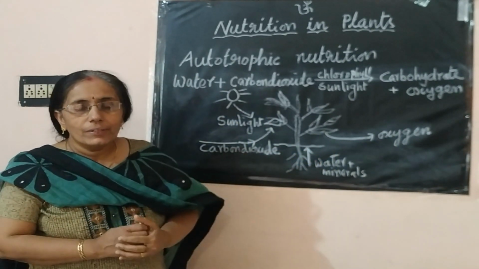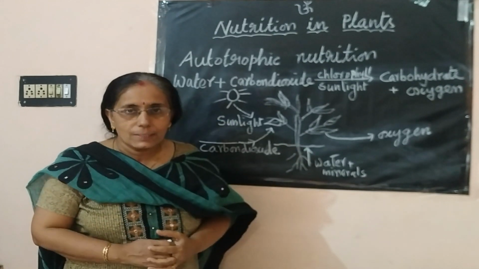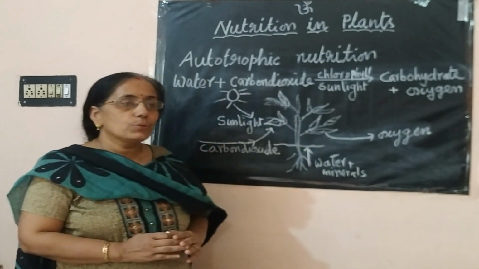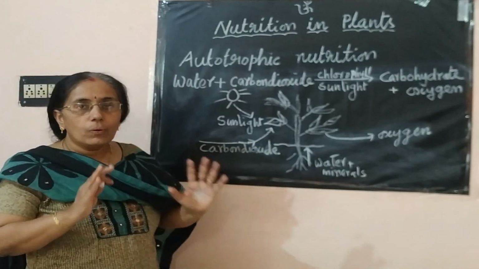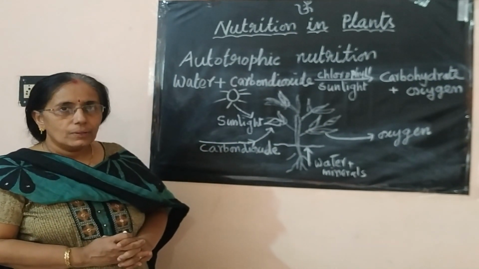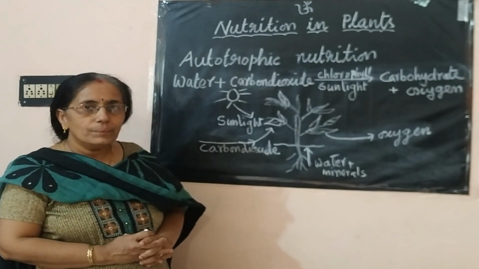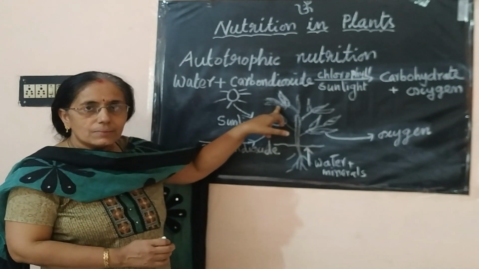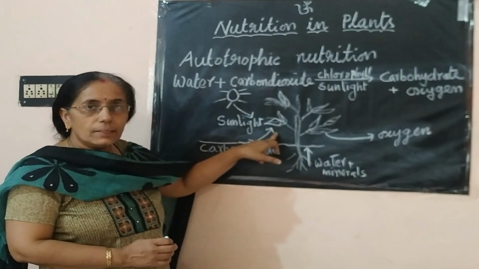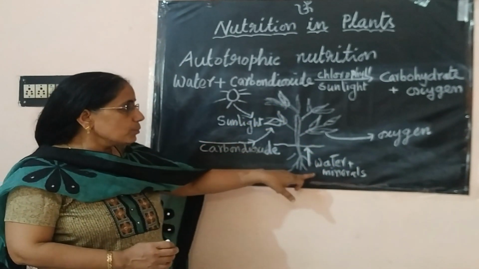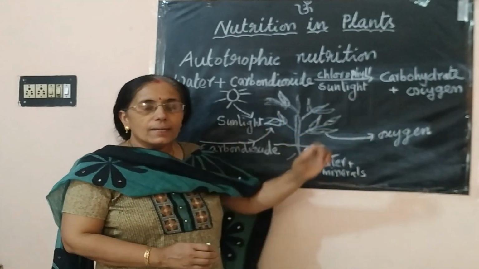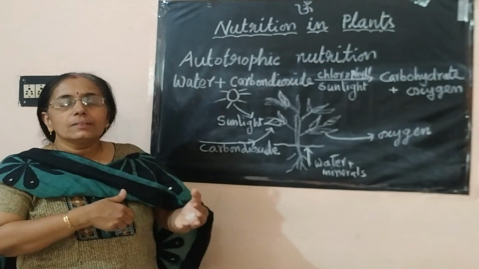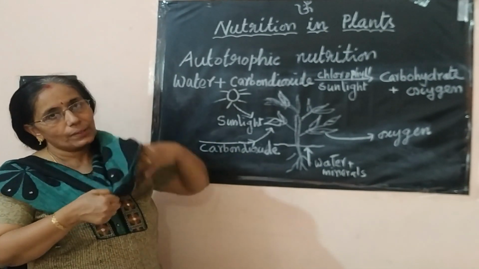Students, here we get a very important concept: the sun is the ultimate source of energy for all living organisms. Do you know how it is? The sun gives energy to the green plants. Green plants make their food by the process of photosynthesis, and that energy flows into the other living organisms.